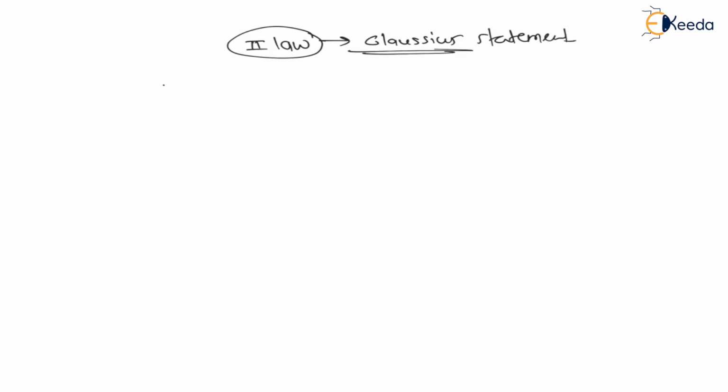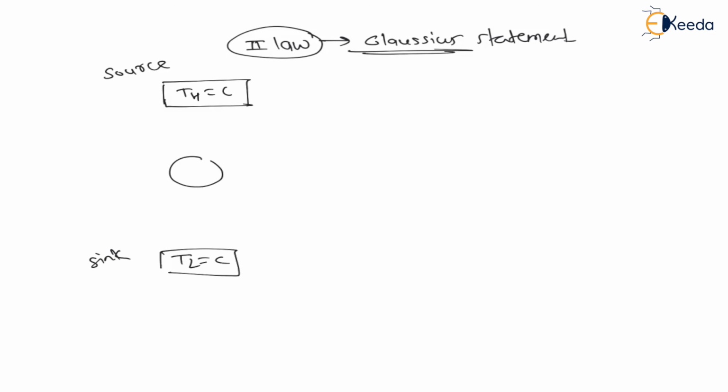That means, let us say we have a higher temperature reservoir which is constant, and a lower temperature reservoir which is constant. The higher temperature reservoir is called source and the lower temperature reservoir is called sink. Now, it is impossible to construct a refrigerator whose purpose is to absorb heat from the lower temperature reservoir and continuously transfer it to the higher temperature reservoir, that is QR, without any work input.